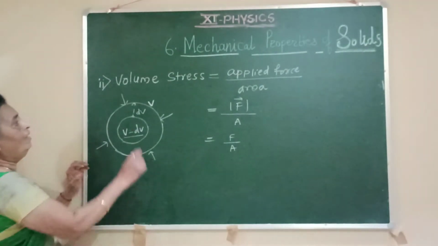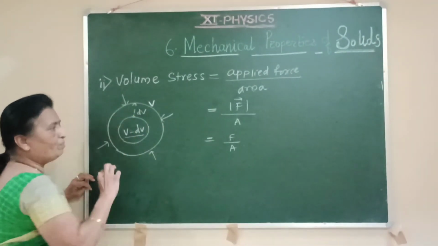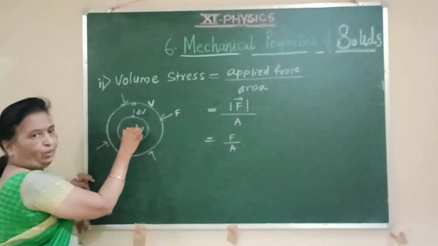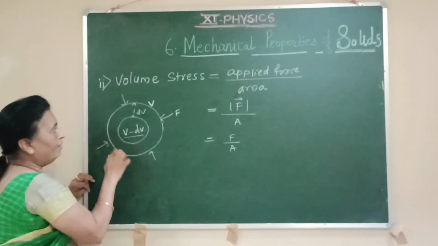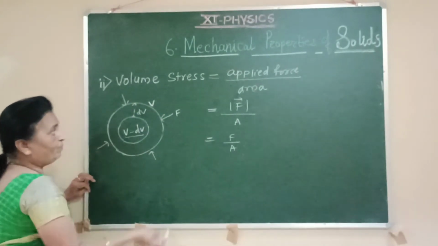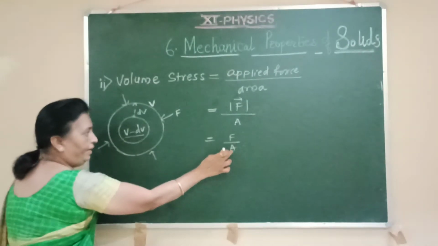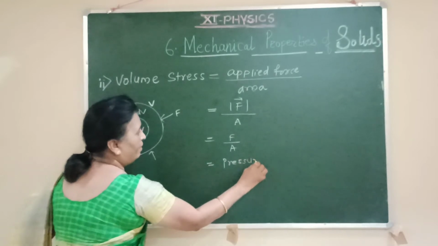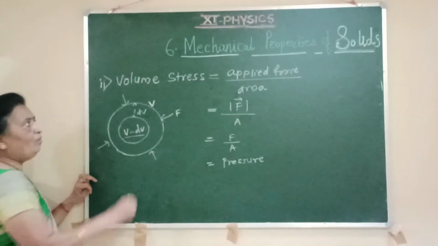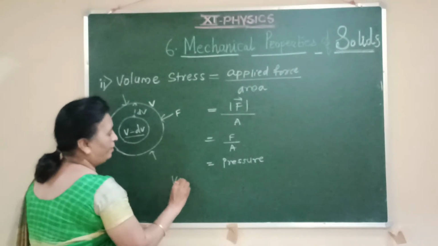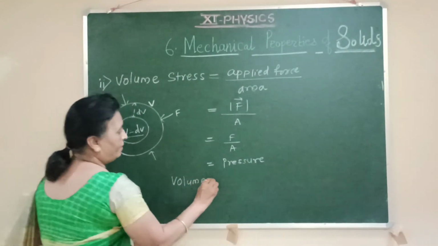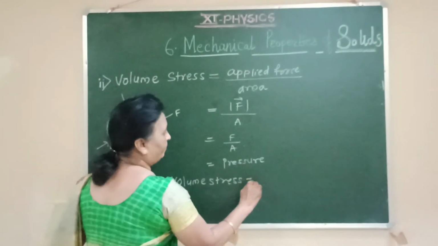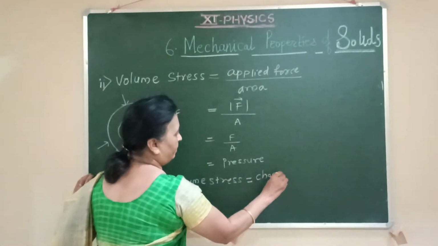But here, when the volume of the object changes, we have to apply force per unit area of cross section of the surface. Because of that, force upon area gives us the new term that we know, which is the pressure. So volume stress can also be calculated by considering the formula: volume stress is equal to the change in pressure.